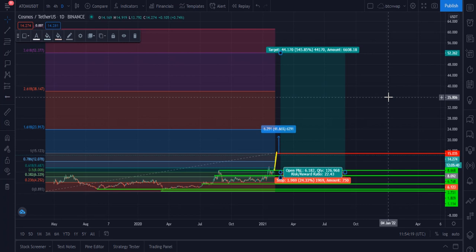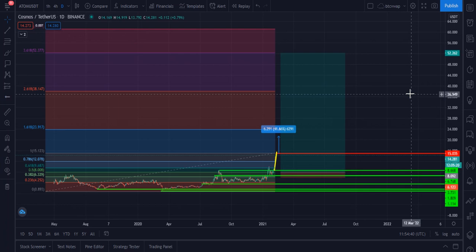If you buy Cosmos from the $8 price level, put your stop loss at $6.1 and set your take profit at the $52 or $50 level, then definitely it will give you 500 to 550% profit. This is my 6-month target for Cosmos.